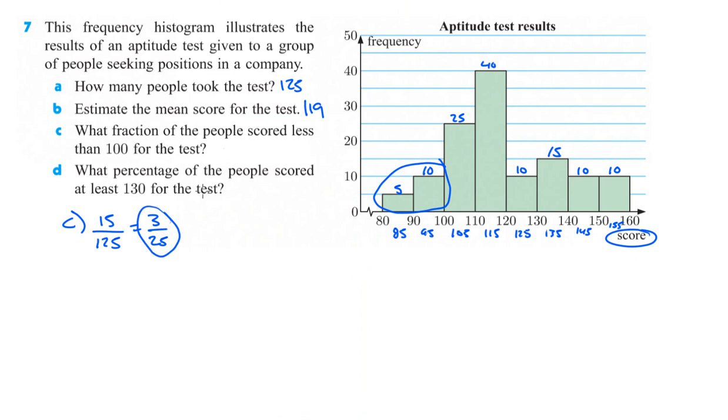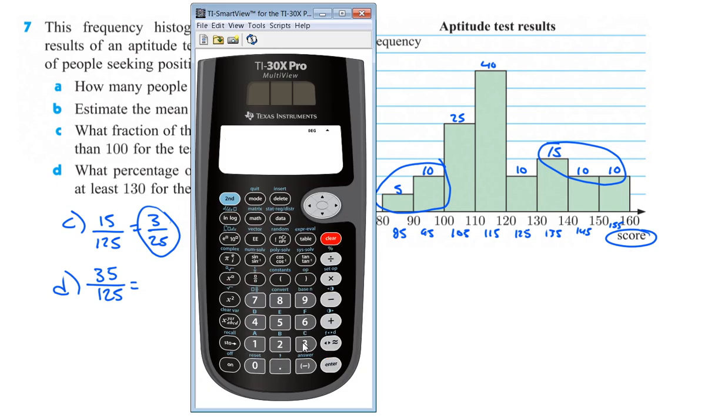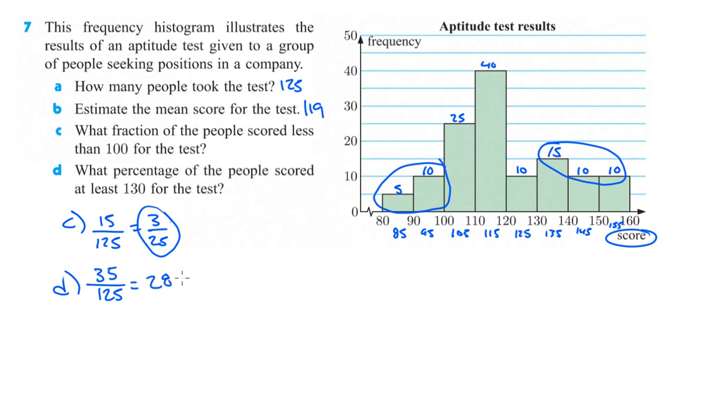And now it says what percentage of the people scored at least 130 for the test. So that would be all of those, 15, 25, 35. So part D is going to be 35 over 125. And 35 divided by 125 would probably give us a fraction anyway. Nope, 0.28. So that is 28%, would be the percentage of people that scored at least 130.